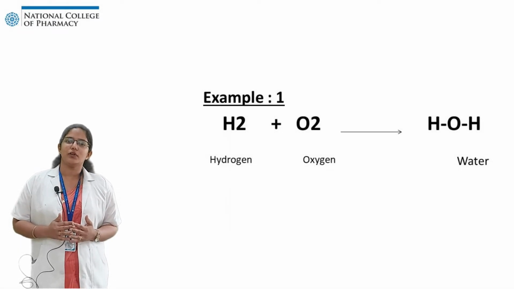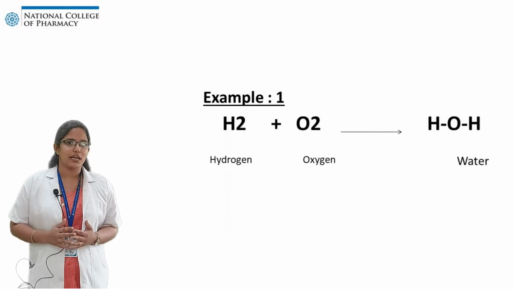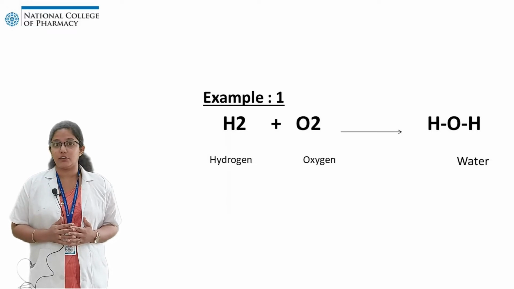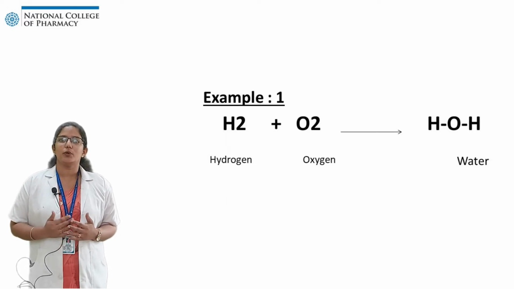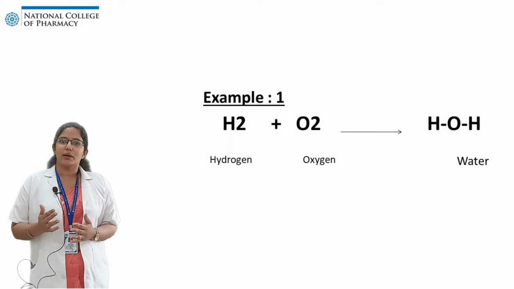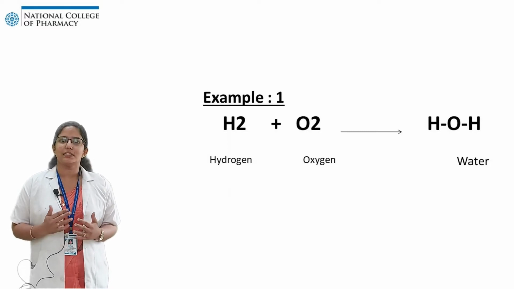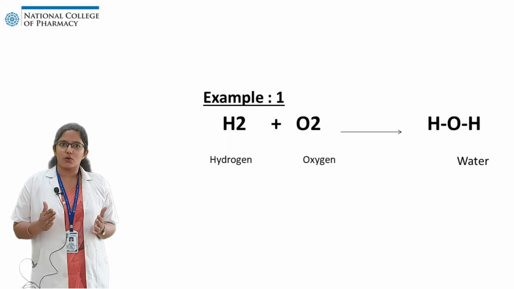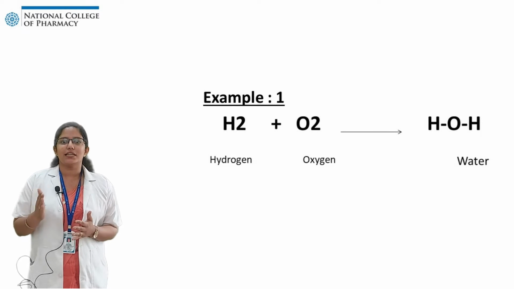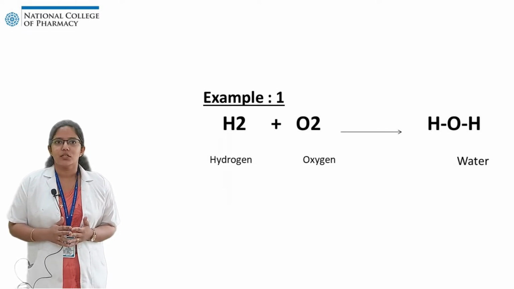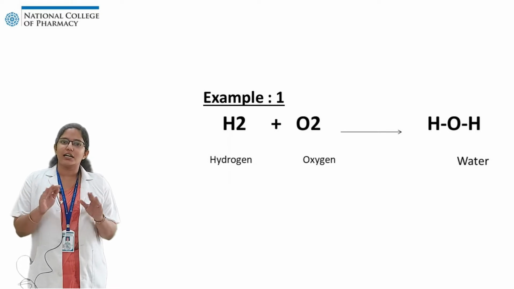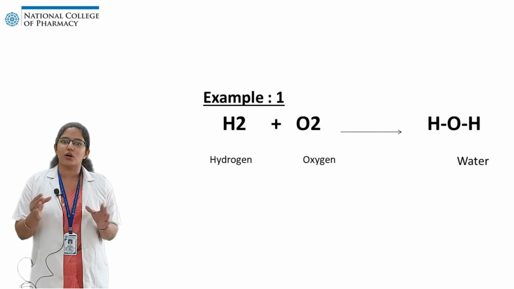In the first example, as we all know, the molecular formula of hydrogen is H2. Hydrogen is a gas and a highly inflammable one, mainly used for producing flame. Oxygen, O2, is also a gas and is mainly used to support flaming or enhance burning. When hydrogen reacts with oxygen, it produces H2O, that is water, which is mainly used to shut off fire. So the arrangement of atoms is different, and hence the properties are also different.